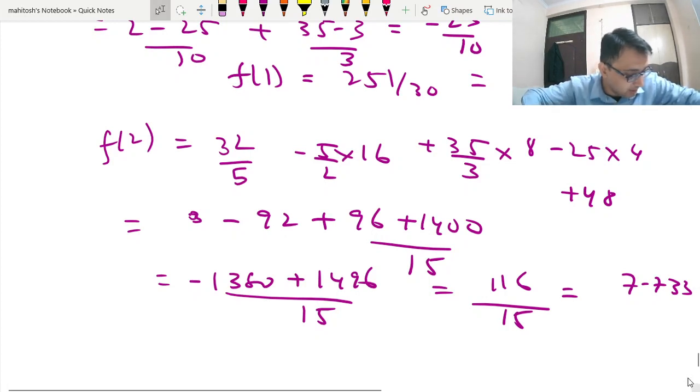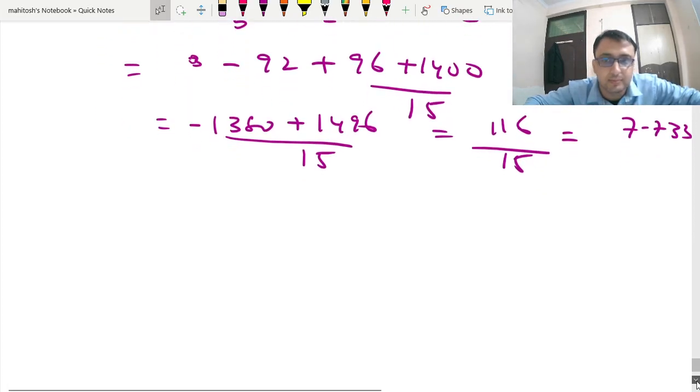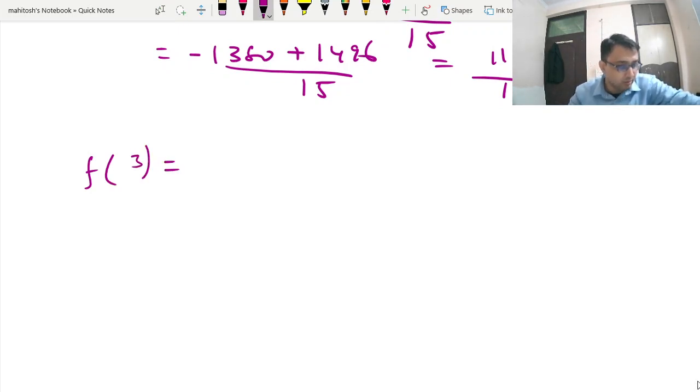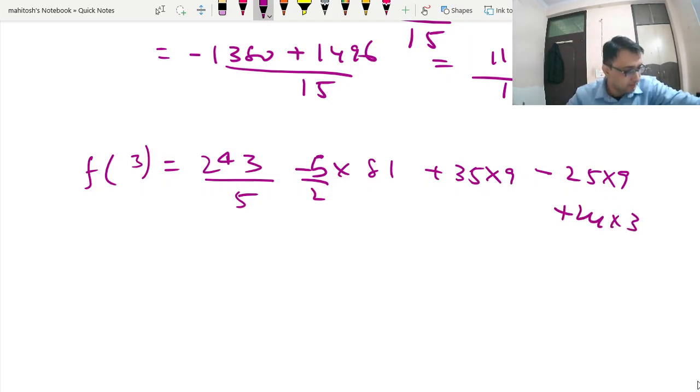What about f(3)? So that is the dilemma in the exam, because you do not know the prior answer. So you have to do due diligence. 5 by 2 into 81 plus 35 into 9 minus 25 into 9 plus 24 into 3.